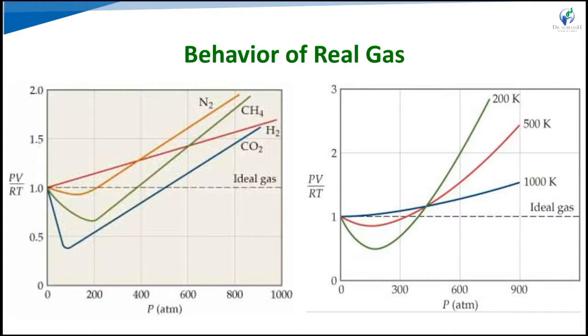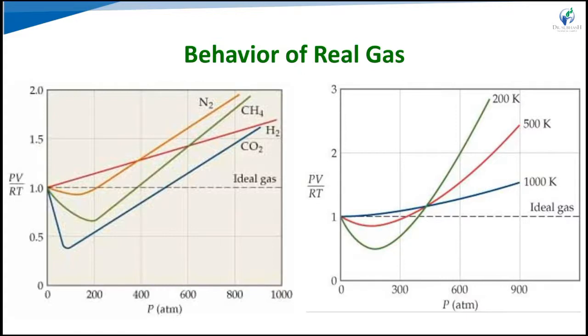For H2, that is the red line, the Z value continues increasing from Z equal to 1, the ideal gas. From that it is above, so the H2 curve lies above the ideal gas curve at all pressures. For N2, CH4 and CO2, initially they are below the ideal line, meaning the Z value is less than 1. As the pressure keeps increasing, after some time they go above the ideal gas line, so the Z value is greater than 1.